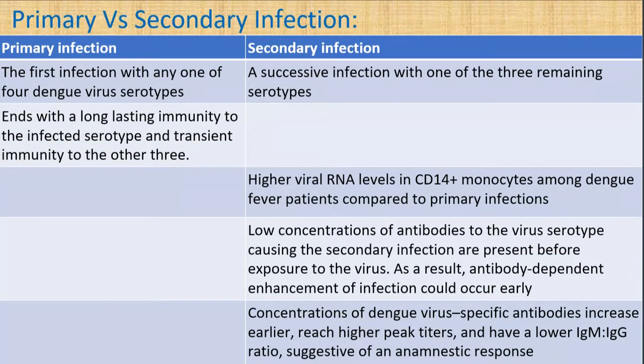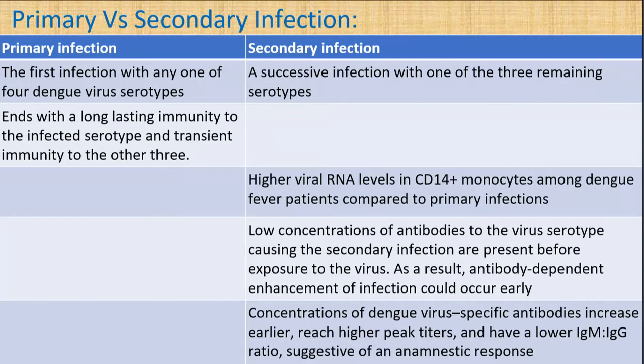So there is something called primary versus secondary infection. So what is primary infection and what is secondary infection? The primary infection is the first infection with any one of the four dengue virus serotypes, and it ends with a long-lasting immunity to the infected serotype and transient immunity to the other three.